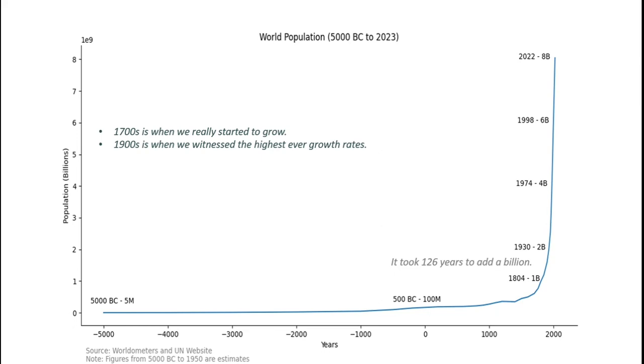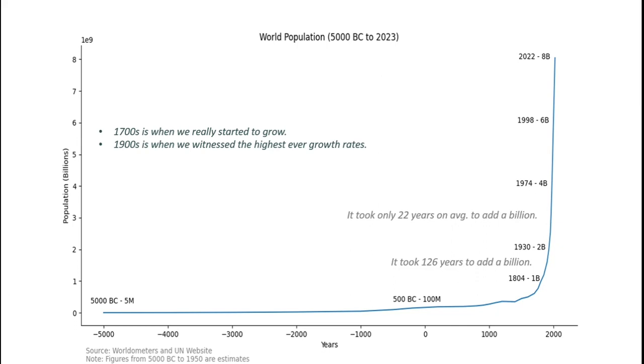Then from 2 billion in 1930, we doubled to 4 billion by 1974. That's a difference of 44 years. This time, we only took 44 years to double ourselves. And for a like to like comparison, we took on average 22 years to add a billion to our population.